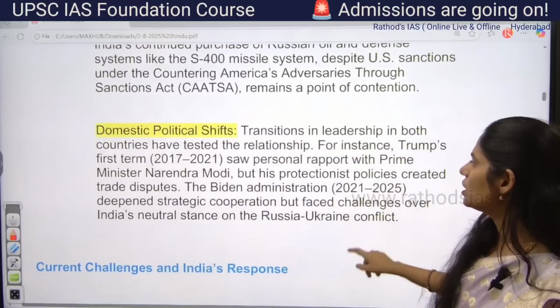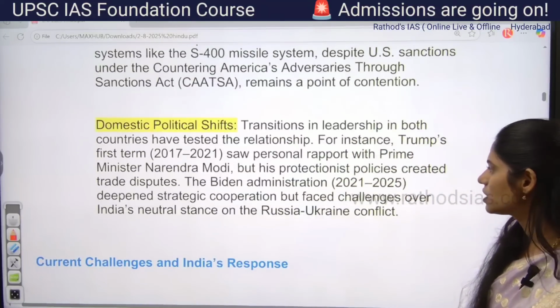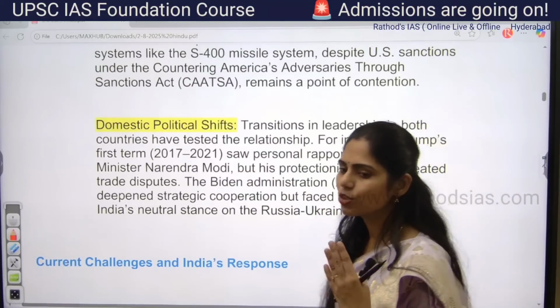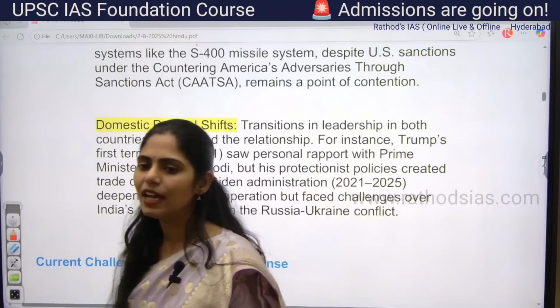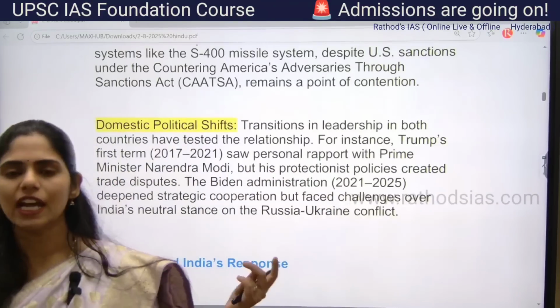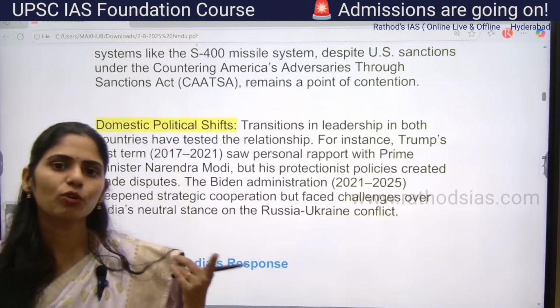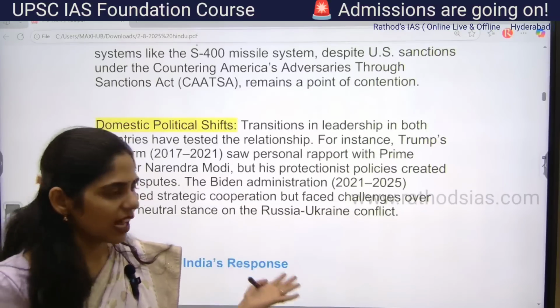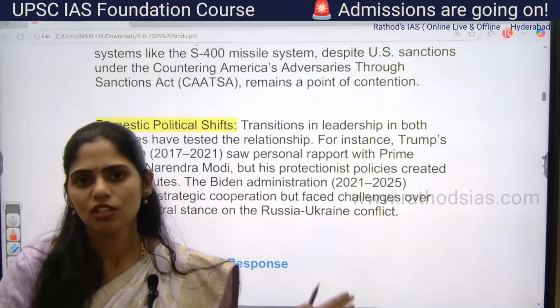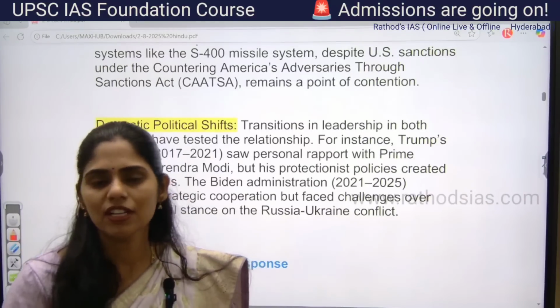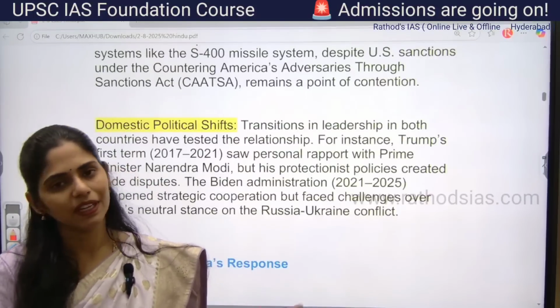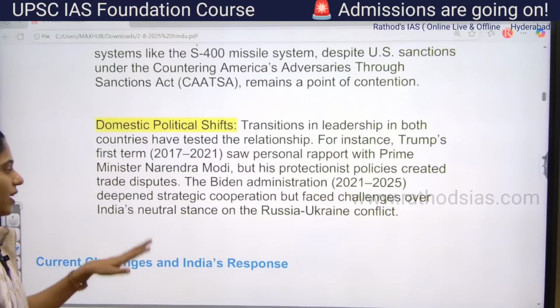And next one is there are always domestic political shifts. Before this Trump 2.0, we had Joe Biden as president of US. At that time, we made lots of agreements for improvement of relations. And again, now the government changed in US, so again there are differences between India and US in many areas. So these are the historical differences.